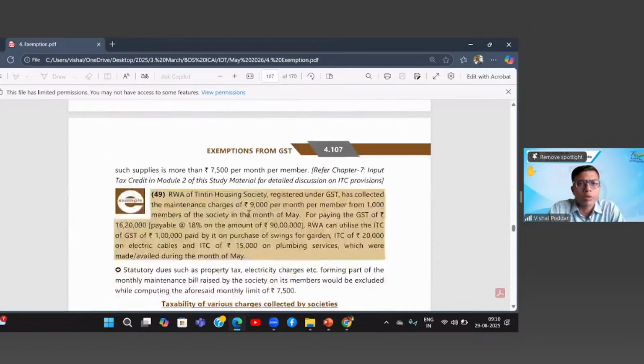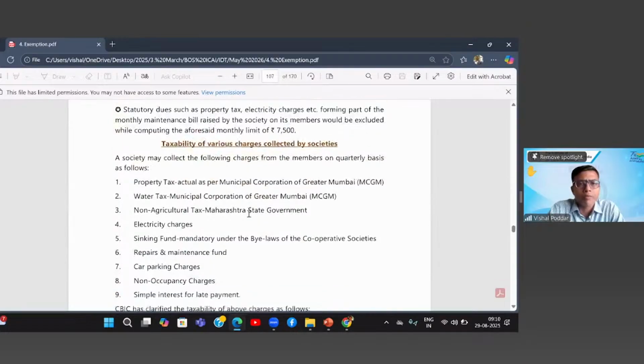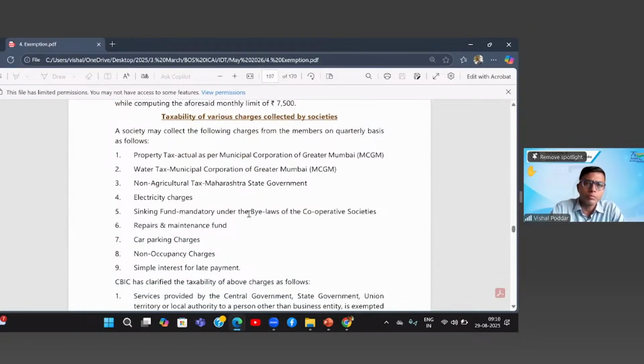Okay, so this is all about your housing society. Now, this is an important clarification, because many times your housing society is collecting from the members for all these charges. The question is whether the amount collected towards these charges will also be covered in the 7,500 limit, or has to be considered separately, whether it will be exempt or taxable. That has been clarified. Please read.